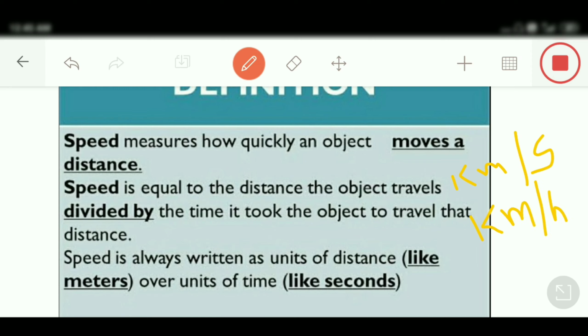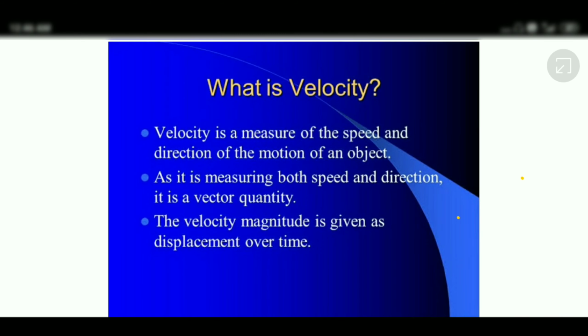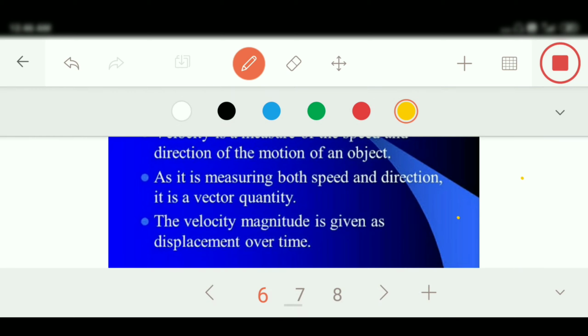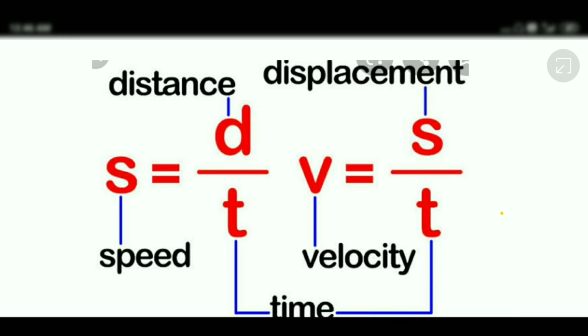Now, how do we define velocity? We can define velocity as nothing but speed in a particular direction. As velocity is measuring speed in a particular direction, definitely velocity will be a vector physical quantity. And what will be speed? As speed is measuring distance only, which does not have a particular direction, speed will always be a scalar physical quantity.